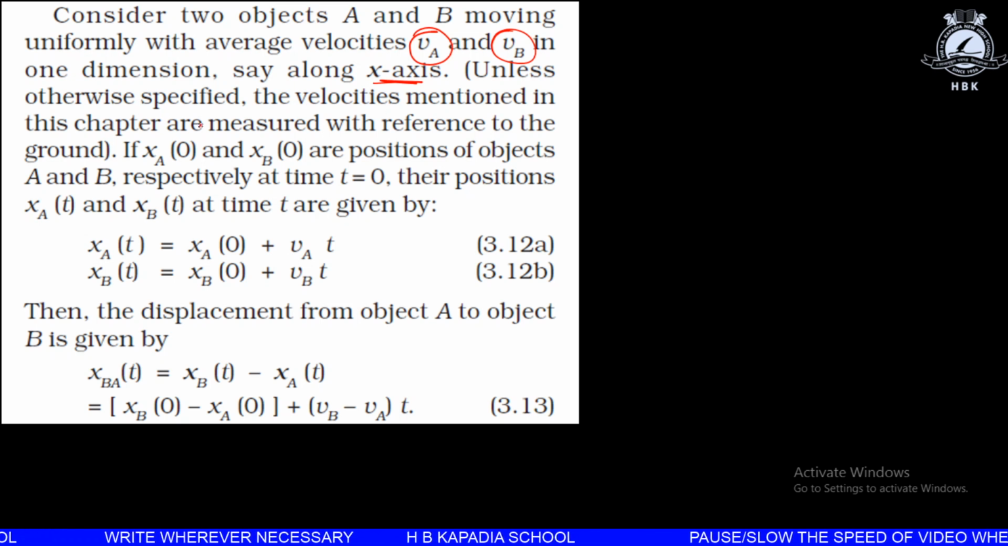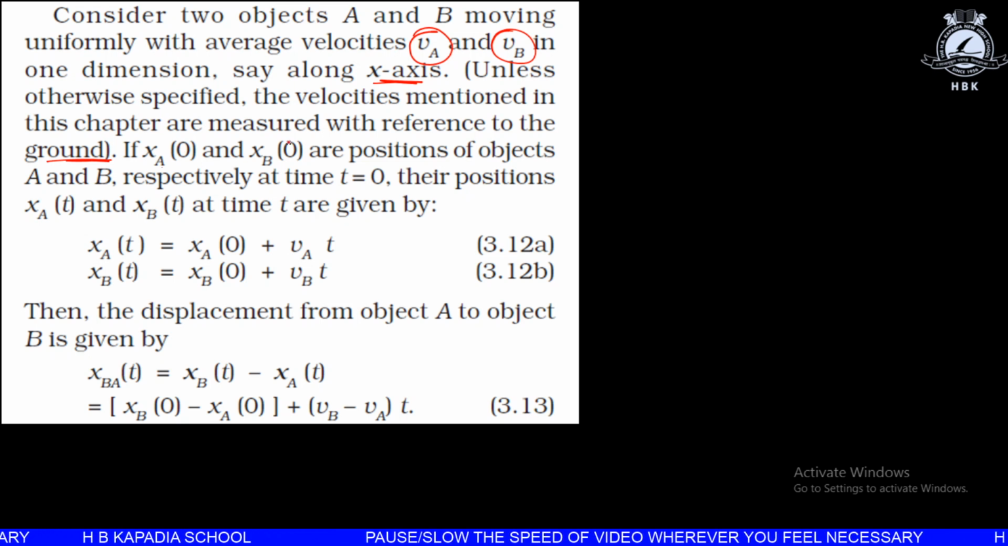Unless otherwise specified, the velocities mentioned in this chapter are measured with reference to the ground. So when we say the velocity of A is VA and the velocity of B is VB, it means the velocities are VA and VB with respect to the ground. It goes without saying.